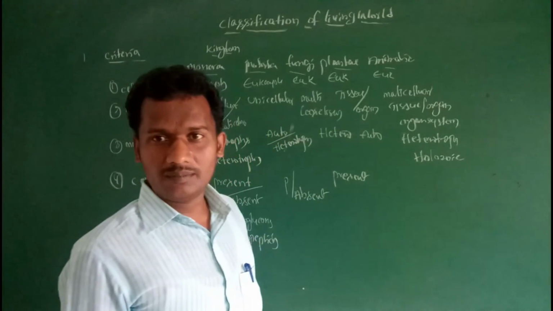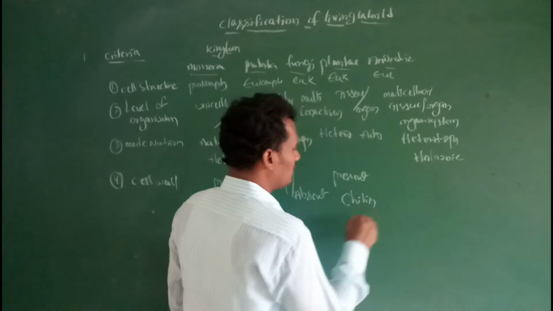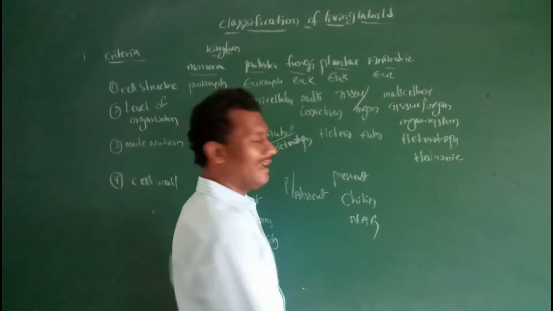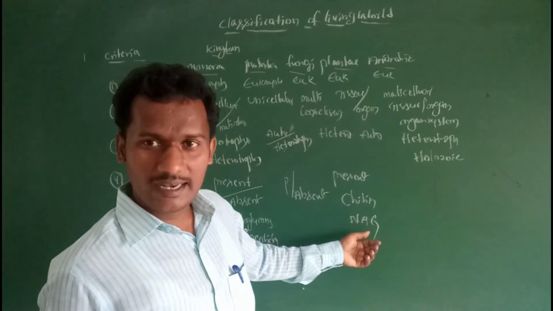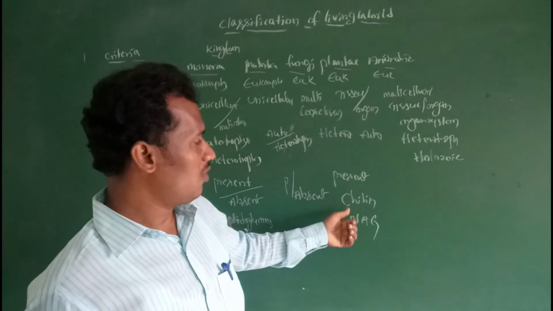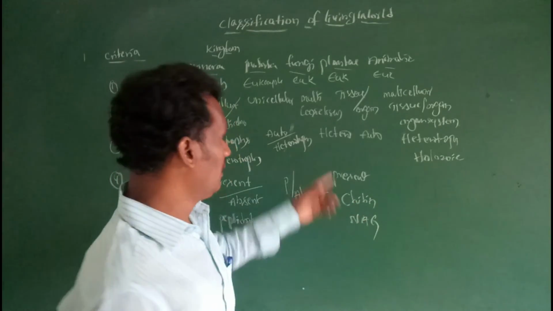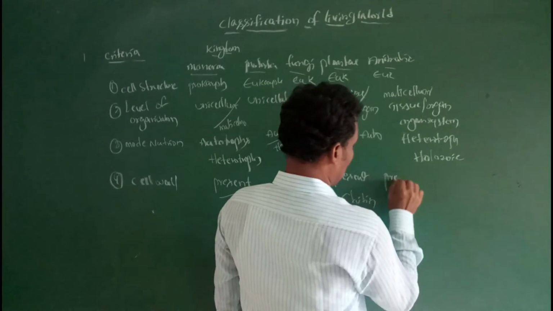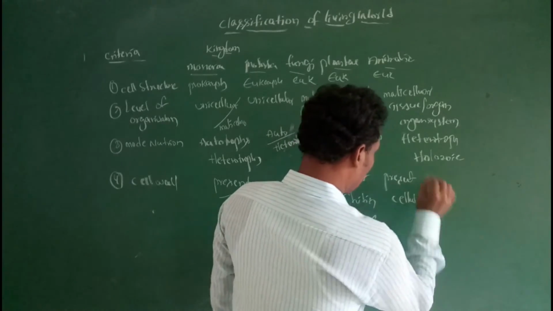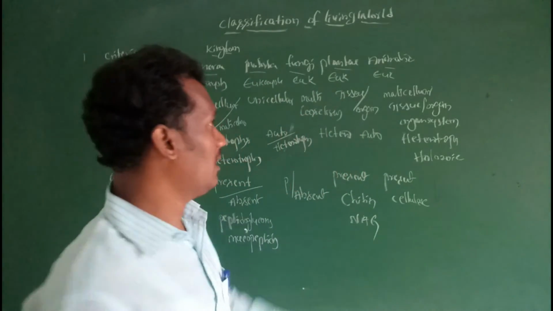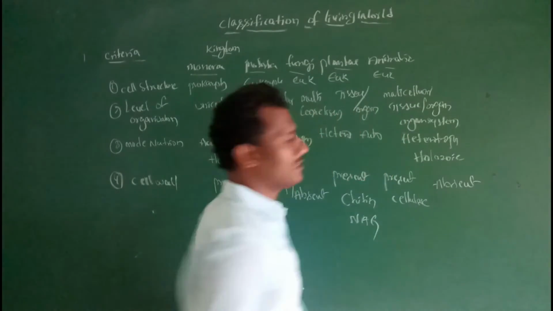This cell wall is composed of modified cellulose, nothing but chitin, NAG, N-acetyl glucosamine, a nitrogen-containing sugar. So in fungi, the cell wall is present, composed of chitin material. In plants, the cell wall is composed of cellulose and other materials. In animals, the cell wall is absent.